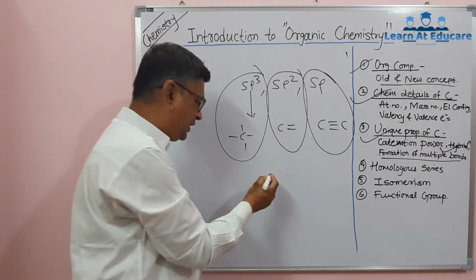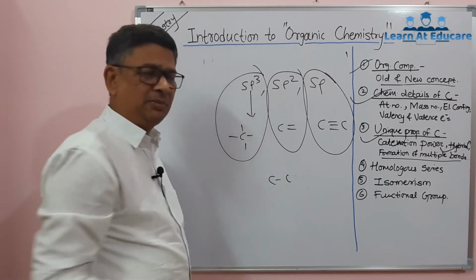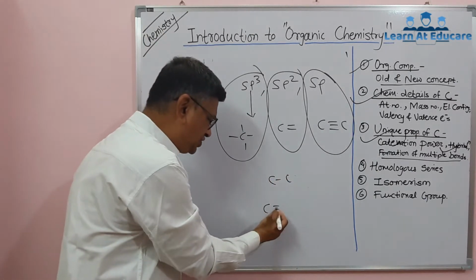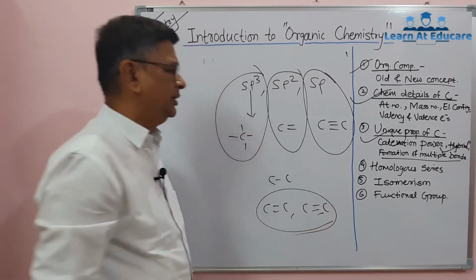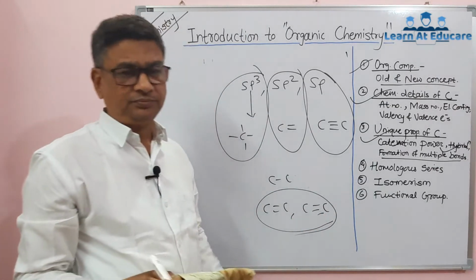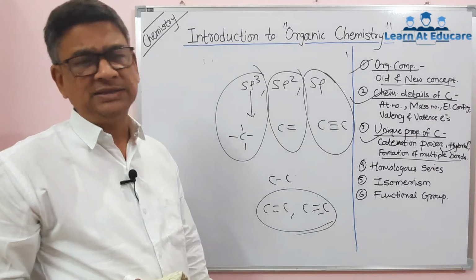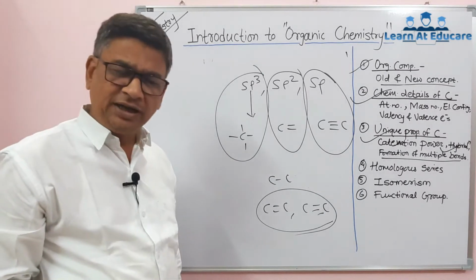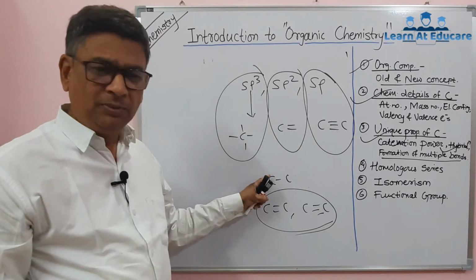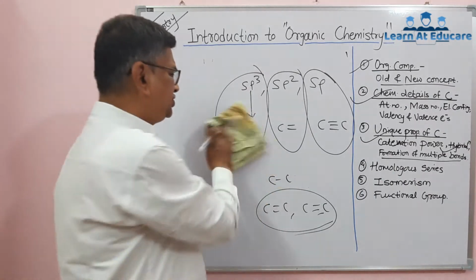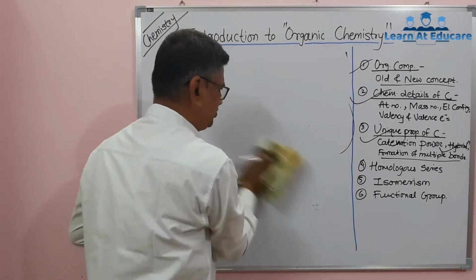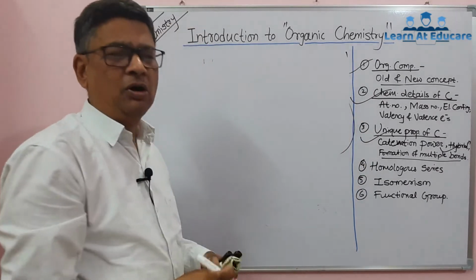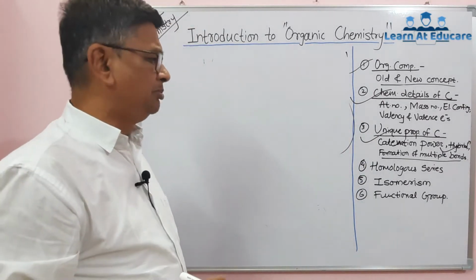In saturated compounds, carbon forms carbon-carbon single bonds, and in unsaturated compounds it forms such double or triple bonds. That is the concept of saturated compounds and unsaturated compounds. In saturated compounds there are all single bonds, and in unsaturated compounds there are single, double as well as triple, and especially double or triple bonds in unsaturated compounds.